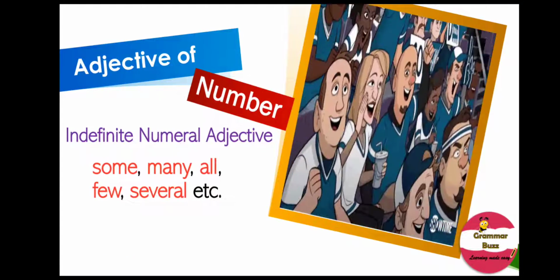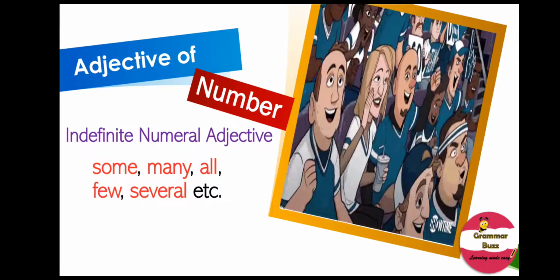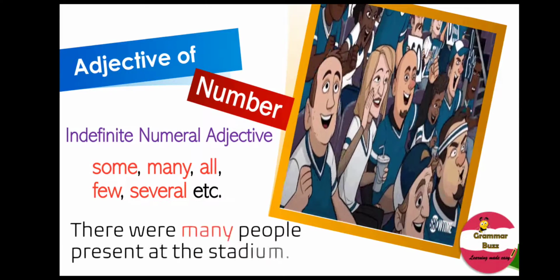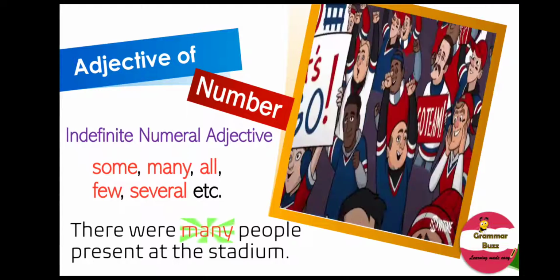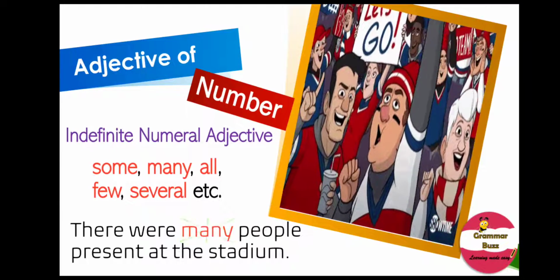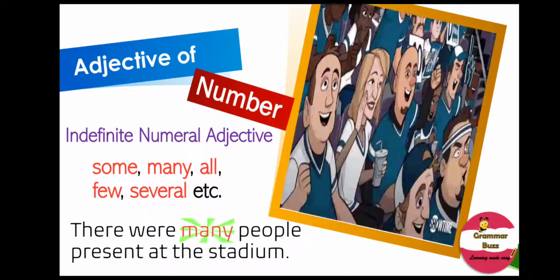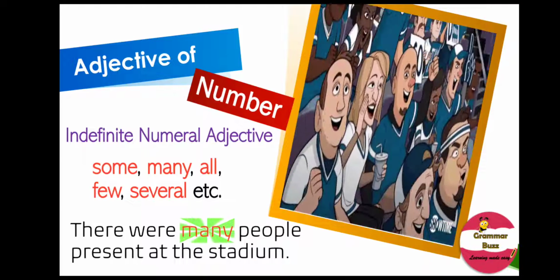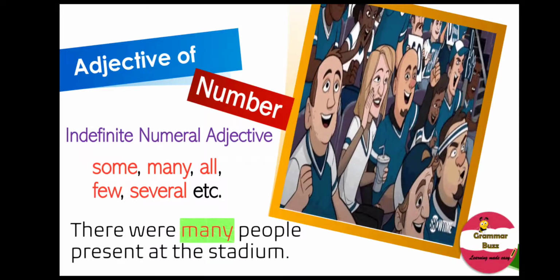Some examples of indefinite numeral adjectives are some, many, all, few, several, etc. Look at the sentence. It says, there were many people present at the stadium. Many tells us of a number, but not a definite number. It just gives us an idea of the general amount of people present in the stadium.